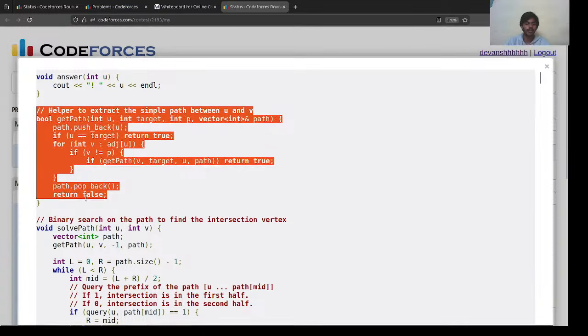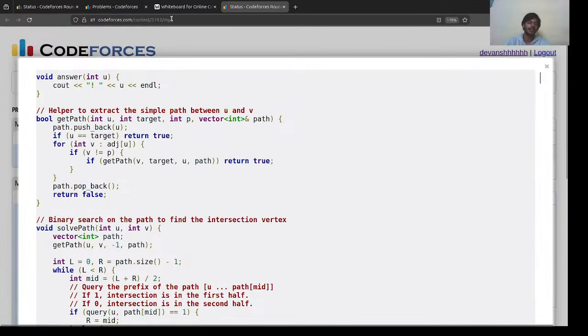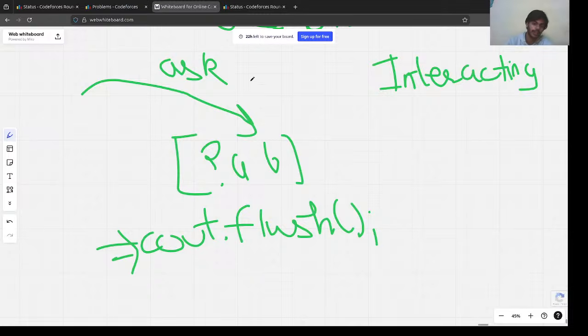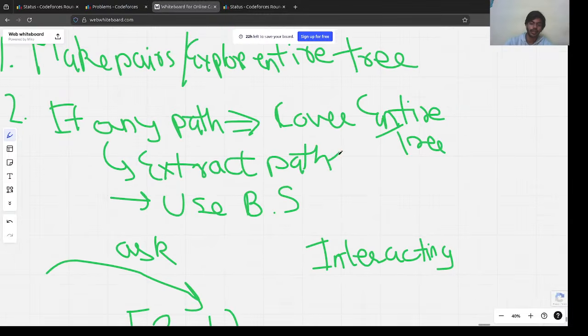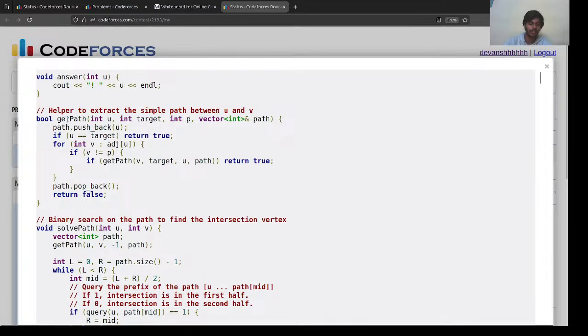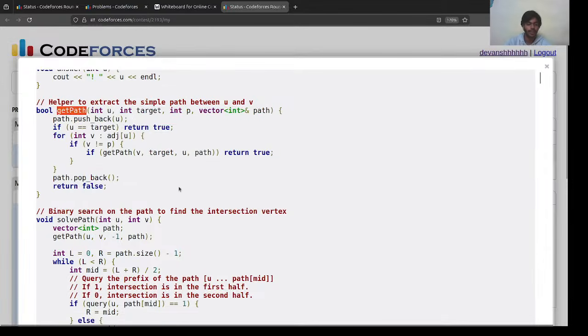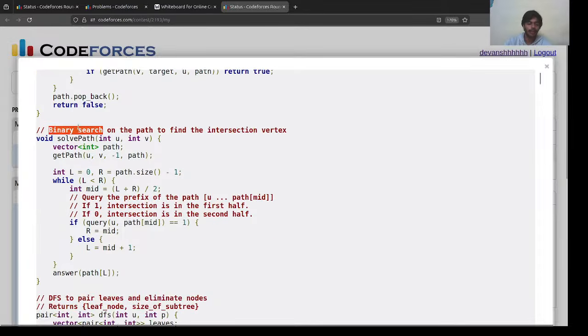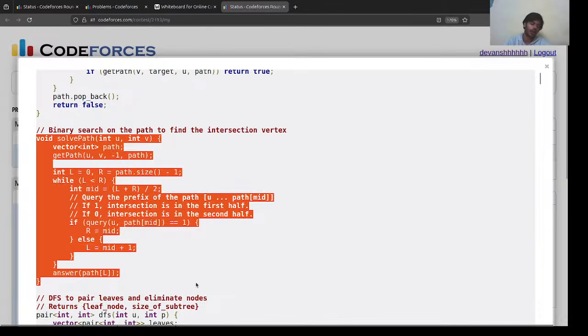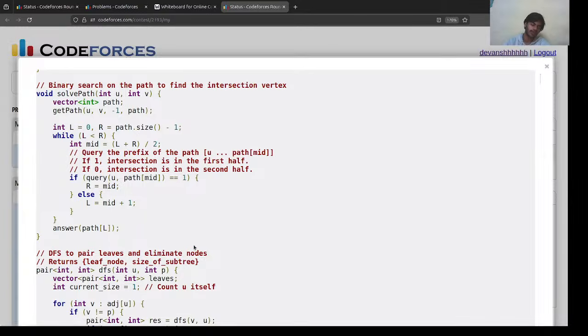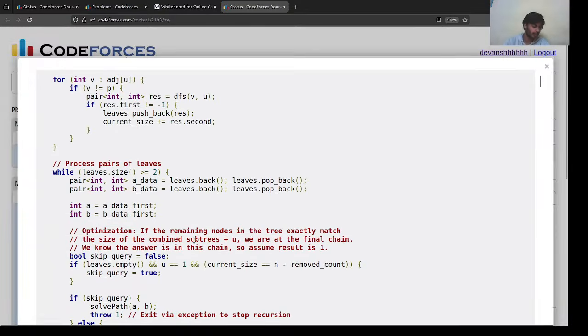So this helper function is to get the path, right? Whenever any simple path results in 0, I said we need to extract the path, right? So this helper function, the get path function, is used to extract the path. After that, we are using binary search on the path to find the intersection vertex. Again, the solve path. How are you going to solve the entire path, right? So we are using binary search here. And then again, DFS2.